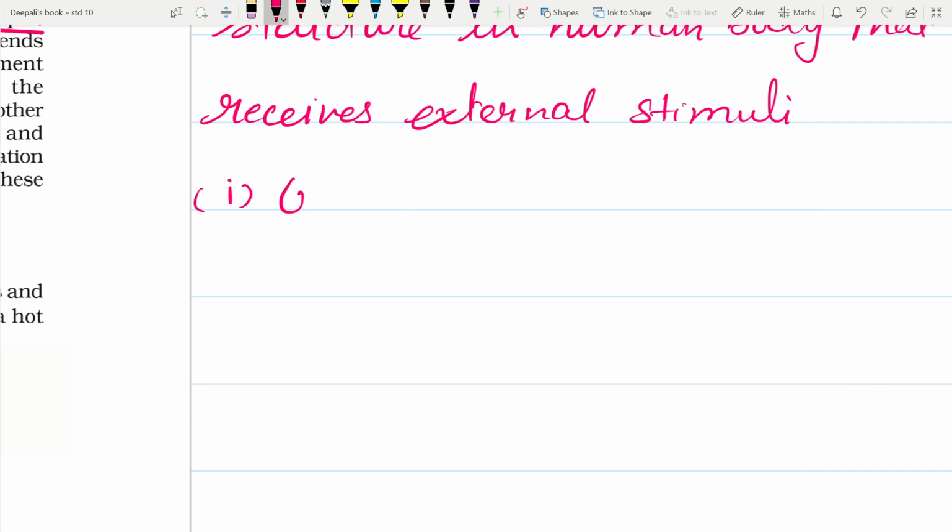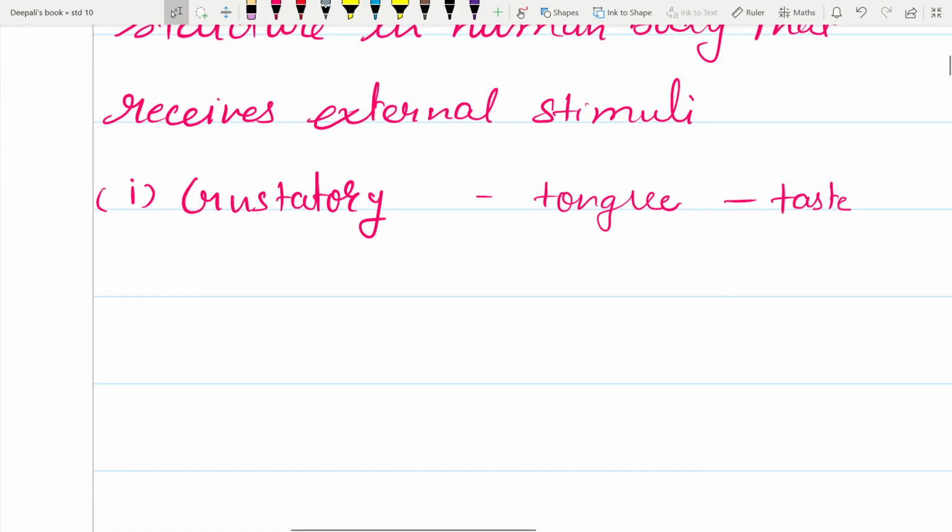First one is gustatory. These gustatory receptors are present in the tongue and they are responsible to detect taste. Second is the olfactory receptors.